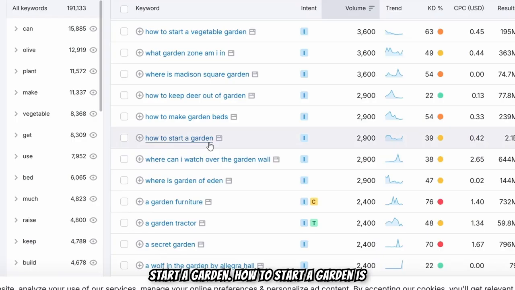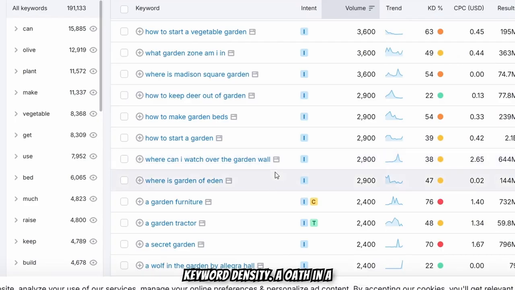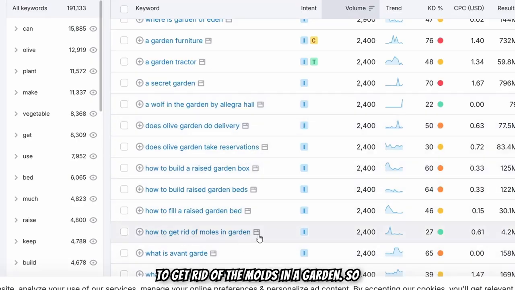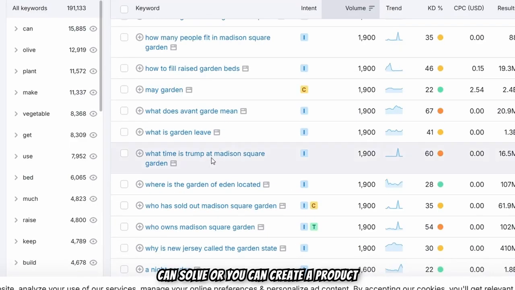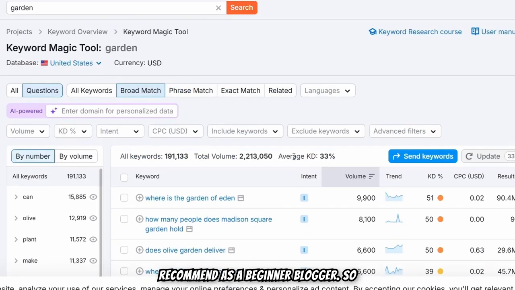How to start a garden, you can create a topical pillar content and get the traffic, right? How to keep deer out of the garden, which has 22 keyword density. A wolf in the garden, I think it's a book. How to get rid of the moles in the garden. So these are real life pain points which you can solve, or you can create a digital product and sell it. This is one of the profitable keywords which I can recommend as a beginner blogger.